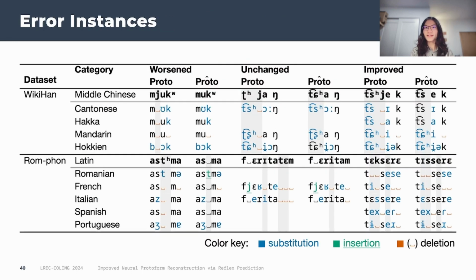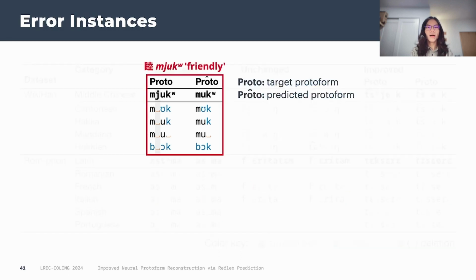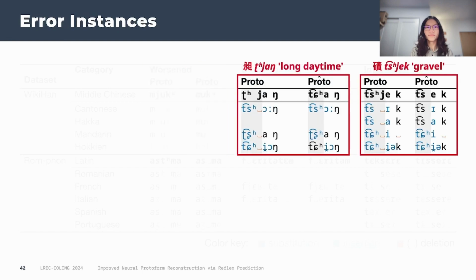Here, I've selected a few error entries where the prediction is more similar to the reflexes. With Mu, we see that the gold protoform has a ya sound that gets deleted when editing towards the reflexes. The reconstruction system decided to not include that ya.